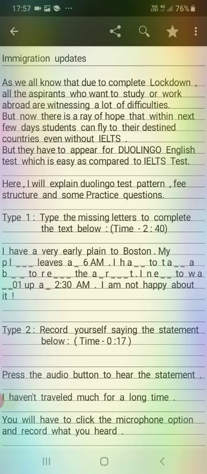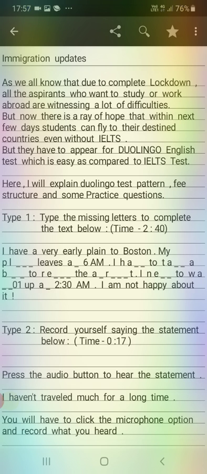So now see, I will also be dictating the answers to you. You can get some of the clues here. Like in the first one, it is written my PL, then again these are triple dash. So you will write PLANE, plane. Leaves a dash. Here you have to insert T at 6 a.m. I H A double dash, HAVE to TA double dash.